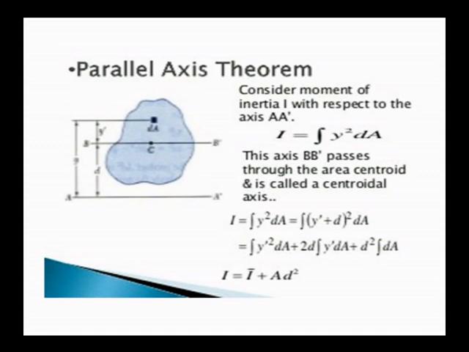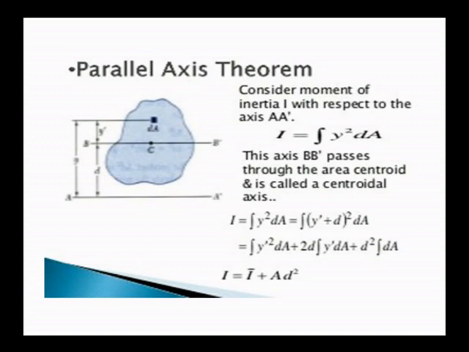Here the concept is also the same. Here also we are taking y square into dA. I already told what y means: y is the perpendicular distance. In this case some extra distance will be added. The perpendicular distance is d plus y bar. It is the perpendicular distance for only the small strip. I am repeating again and again.